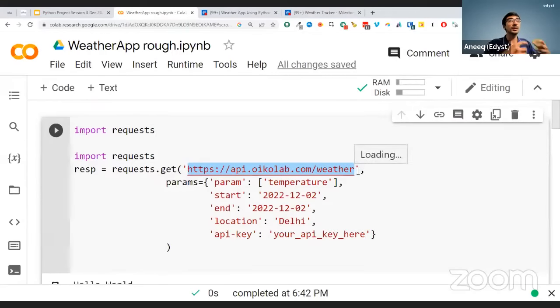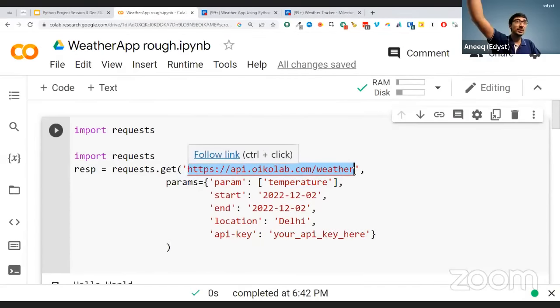Whenever you are doing a request, you need a URL because you want to make that request, but where is that request even going, right? Somebody's asking, should I start coding? This entire recording will be available. You can code parallelly if you want, or you can just follow me along. Don't worry about coding right now. Just follow here, understand each point. Now, requests.get, and this is the URL. See, we want to send it to the OikoLab server.